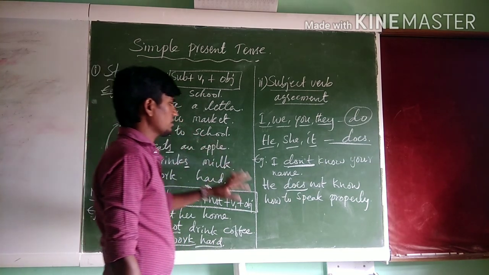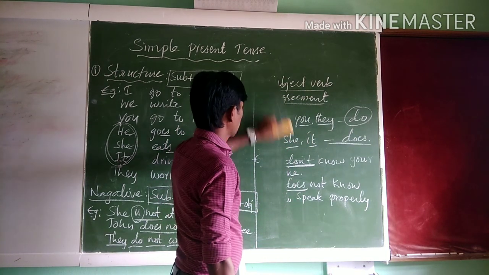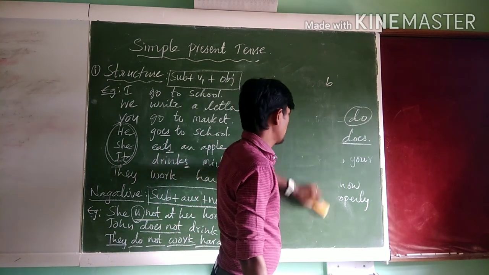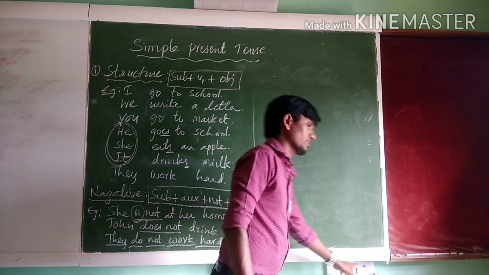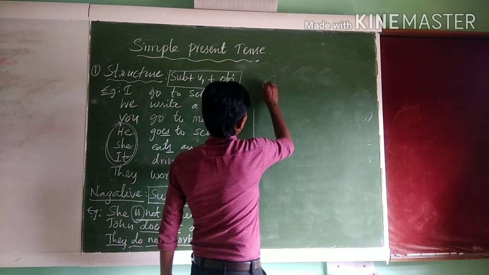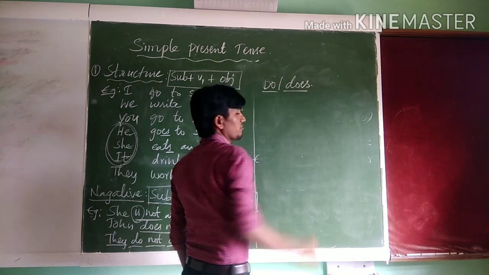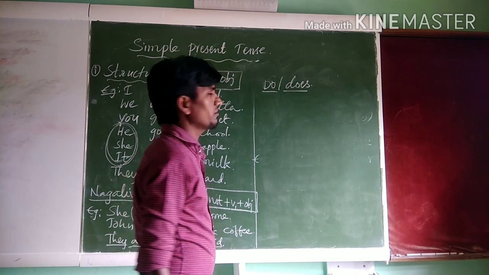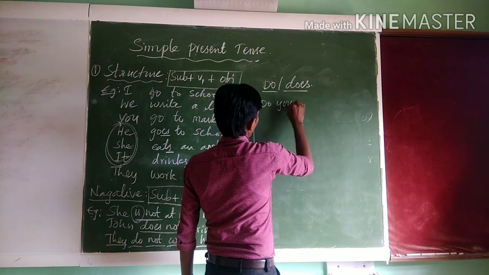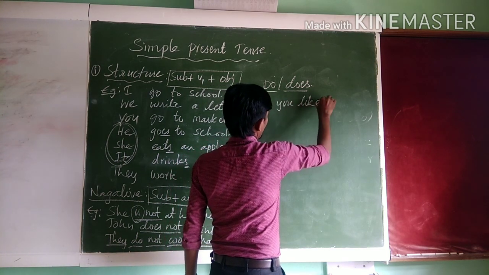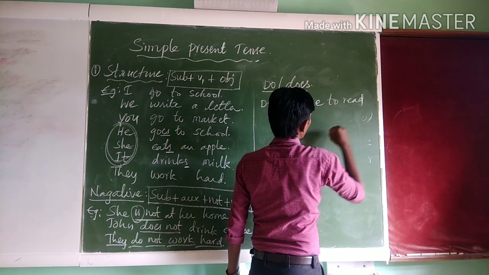Even we can make questions with the auxiliaries. So actually simple present tense has no auxiliary verbs, I said, but we can use do or does. But remember subject verb agreement. For example, see, do you like to read books?